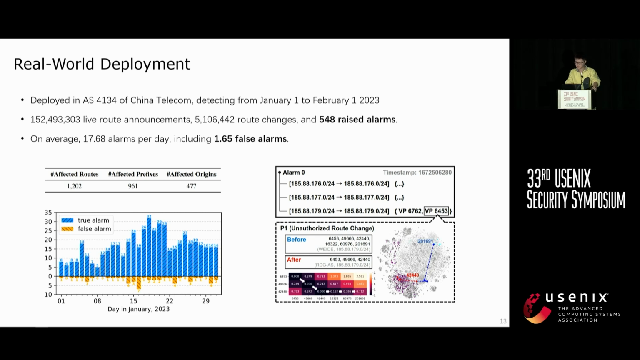On average, our system identified approximately 17 alarms per day, and the domain expert from the ISP systematically verified the correctness of each alarm and found that 497 of them indicated actual routing anomalies. This means our system raised an average of only 1.65 false alarms per day. This result demonstrates the effectiveness of our system in detecting real-world routing anomalies.